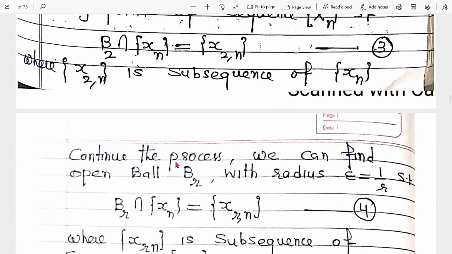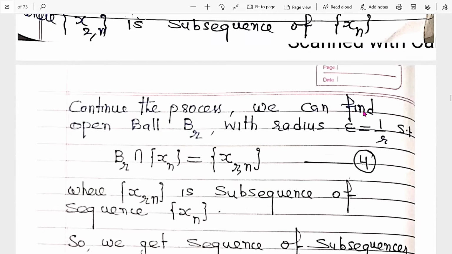Similarly, continuing the process, we can find an open ball Br with radius epsilon equal to 1/r such that Br intersection xn is xrn. Number one, xrn is a subsequence of the sequence xn.